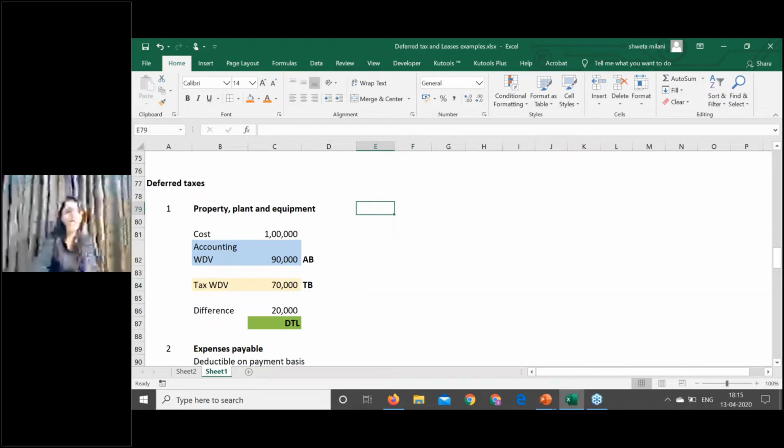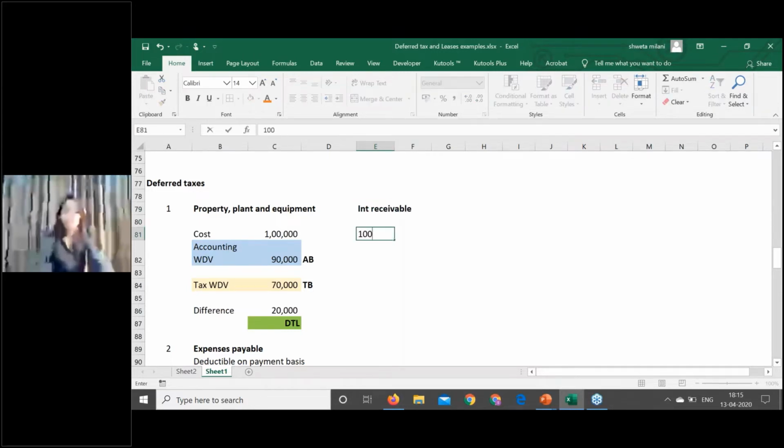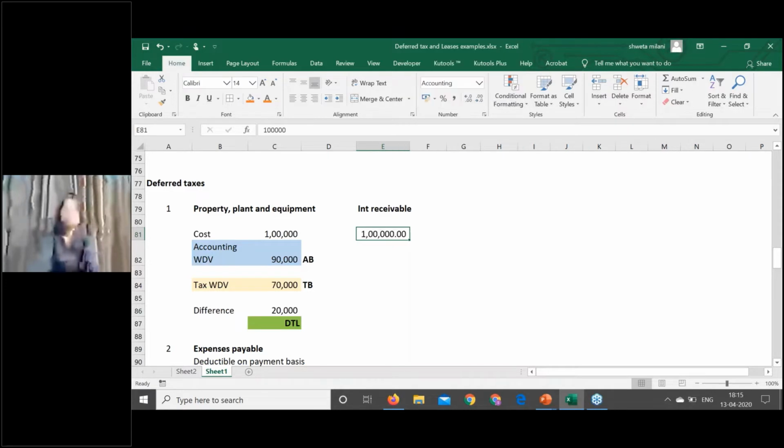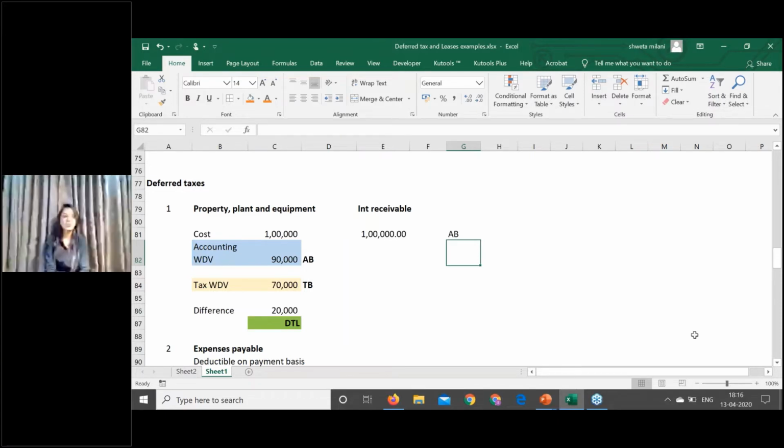For example, if there is interest receivable in your books of accounts, and the amount of that interest receivable is rupees 1 lakh. I hope you can see my screen also. The amount that is appearing in my books of accounts is 1 lakh, so my accounting base is 1 lakh, which is the interest receivable. Even under accounting, I have charged 1 lakh in my profit and loss.